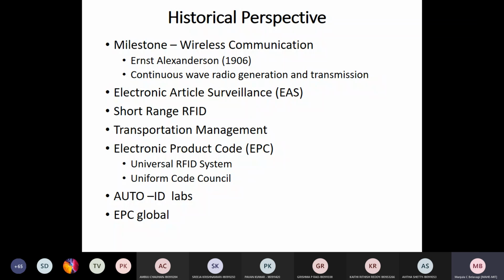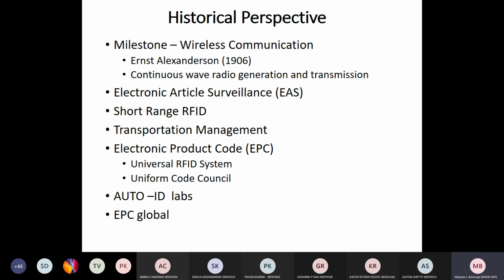Next, coming to short range RFID technologies used in business and industrial applications. In the 1980s, short range RFID technologies were used in business and industrial applications.